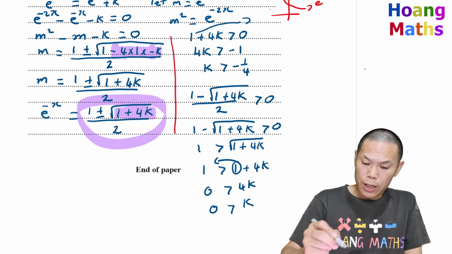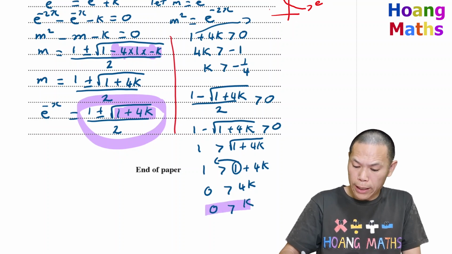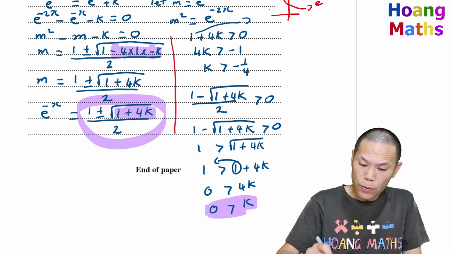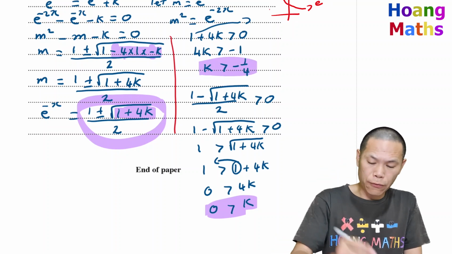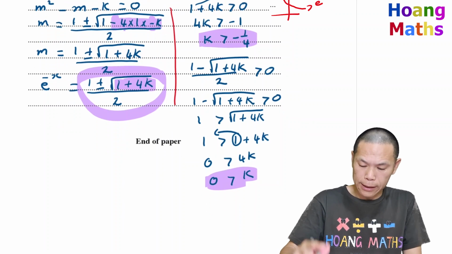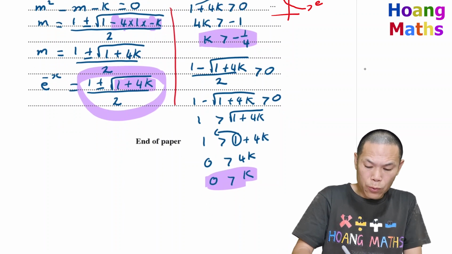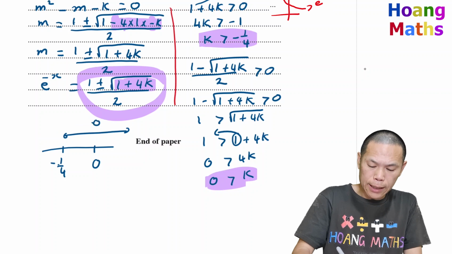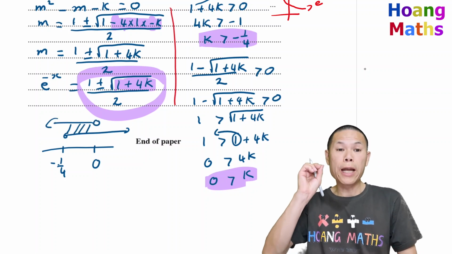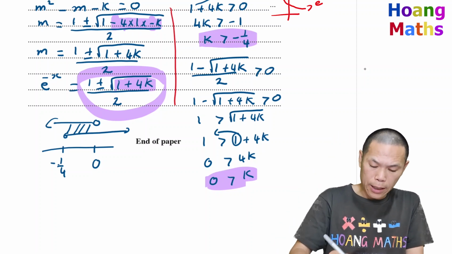So we have 0 is greater than k, or k less than 0, and k greater than negative a quarter. So the final result is this. Think about it: we have negative a quarter here and we have 0 here. k is greater than this and k is less than 0. So the final answer is between negative a quarter and 0.